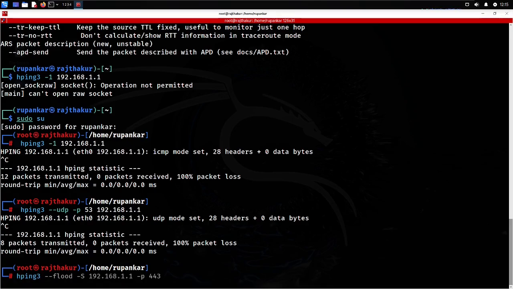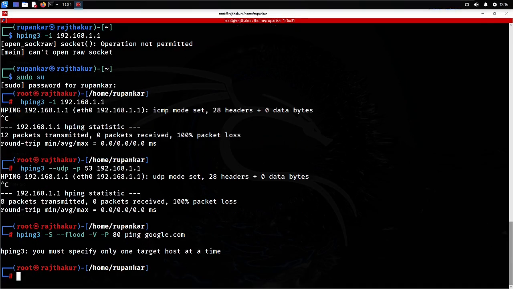Then I will go for the -S parameter for DoS attack scenarios, and then I can put the flood parameter for sending packets very fast. Then I can use the -v parameter for verbose. I'm using -v for verbose, and then I am assigning port 80 here, and then the IP address you can put.